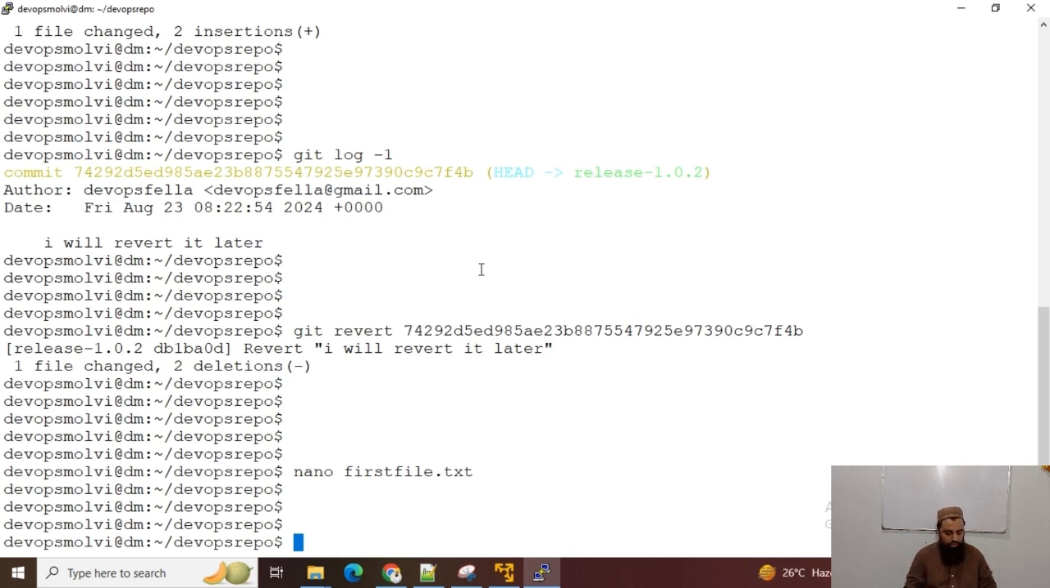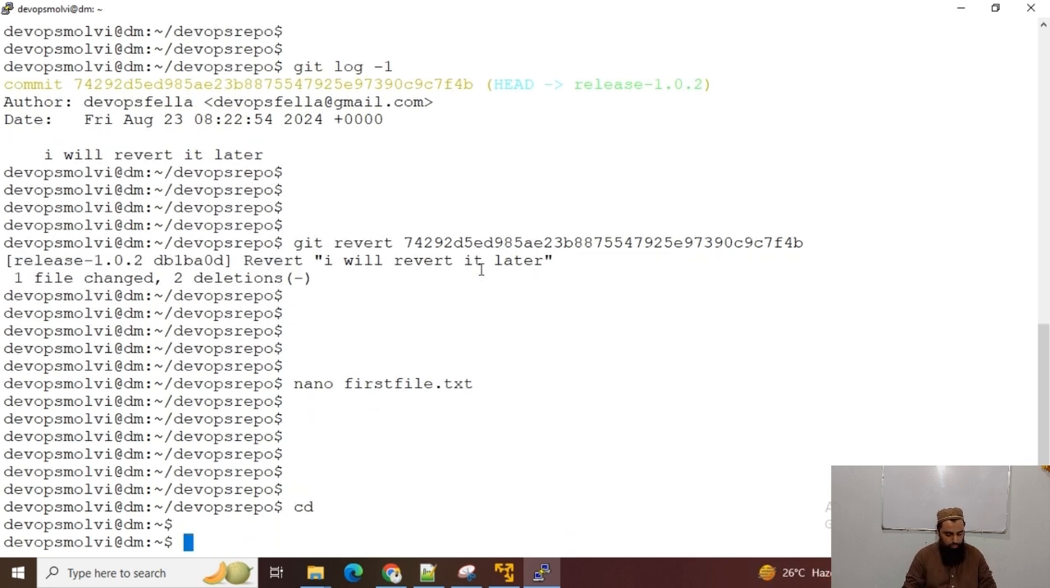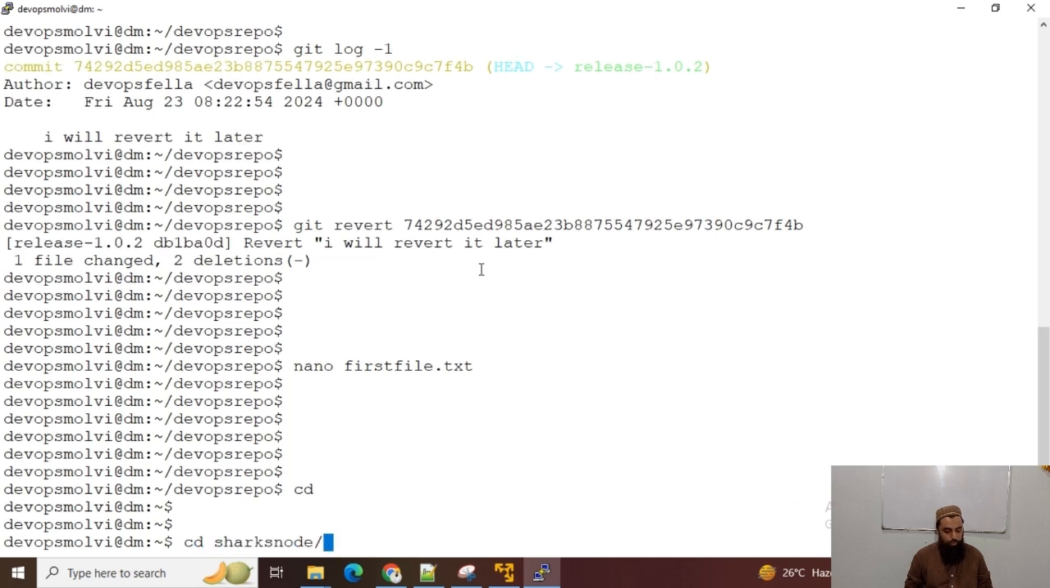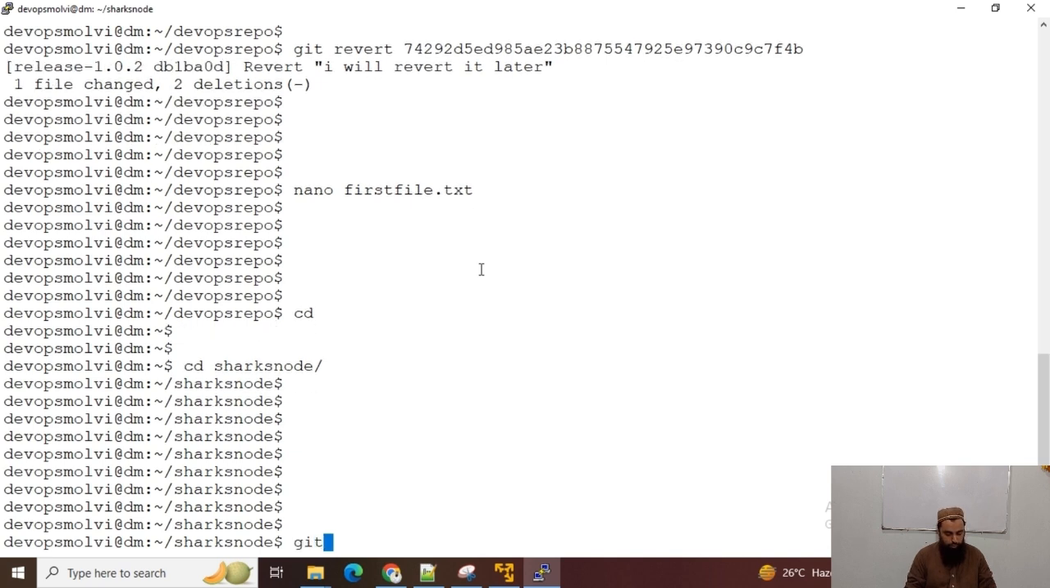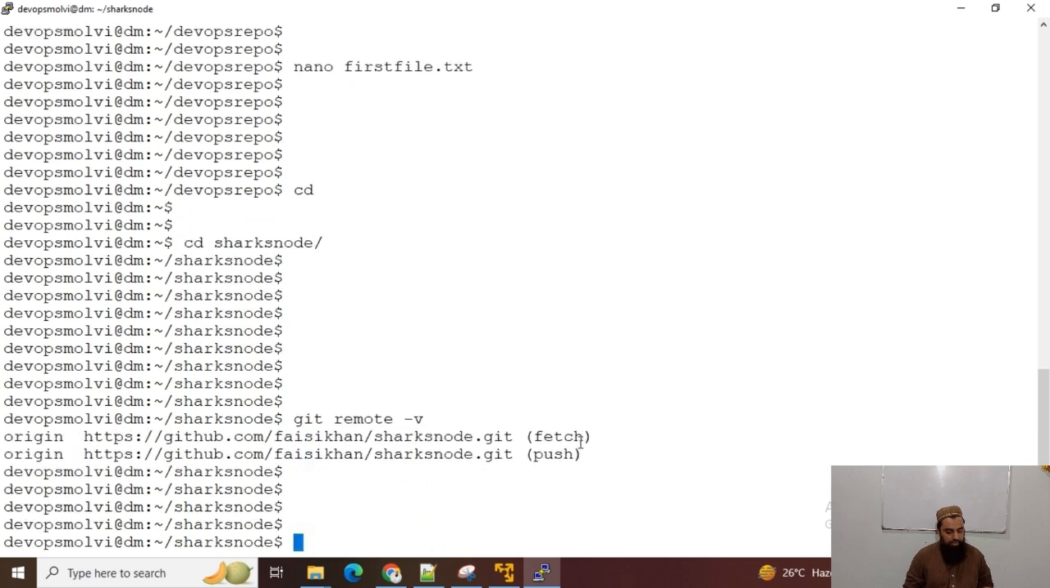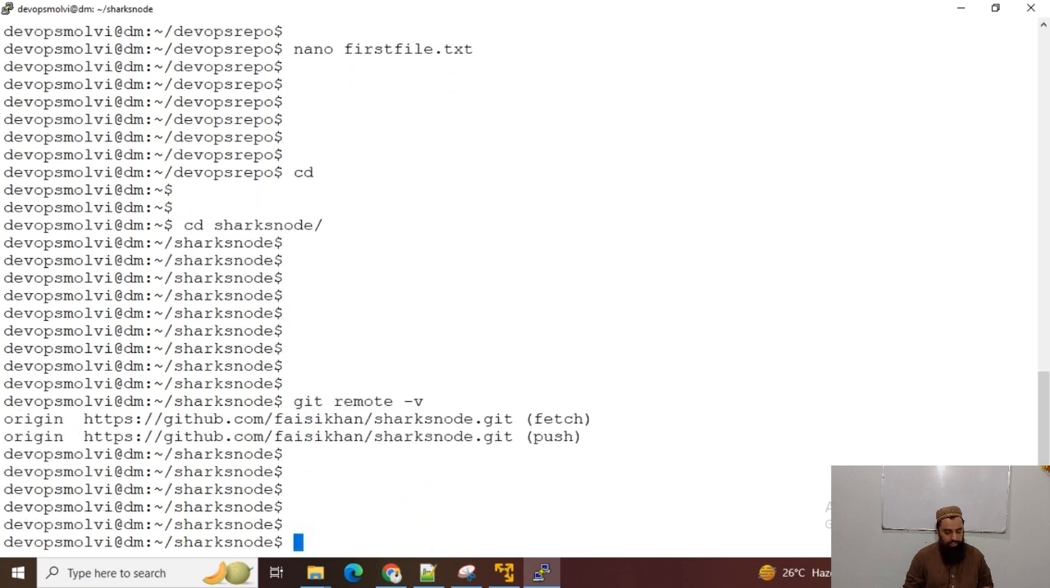Okay guys, now I will move towards the sharks node repository. I have cloned it from my GitHub account. Now I can see the URL of this remote repository. So I can run this command git remote -v to find the URL. Now you can see this is the origin and this is the URL.